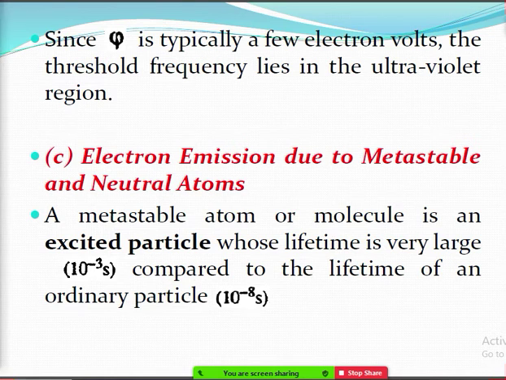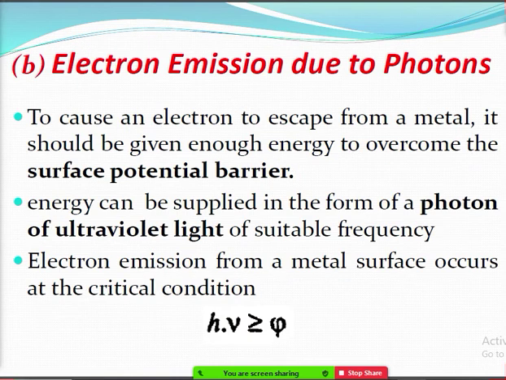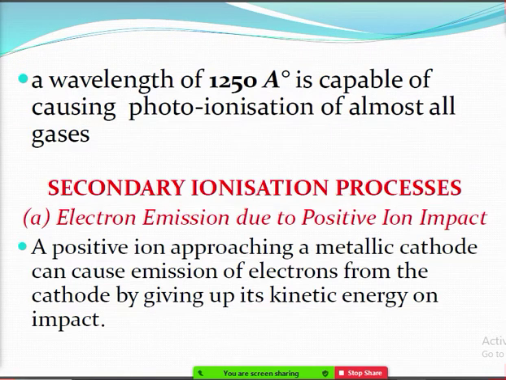So in the last class we have started the secondary ionization process. In the secondary ionization process, what is the secondary ionization process? Ionization because of the ions, and ionization because of the photons. So these two and a few more will come under secondary ionization.